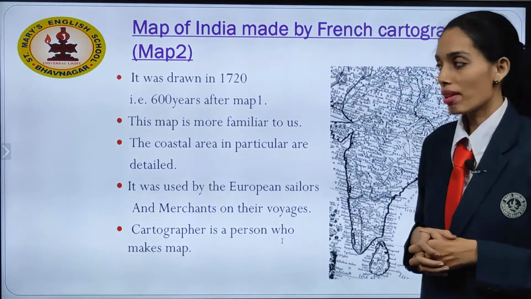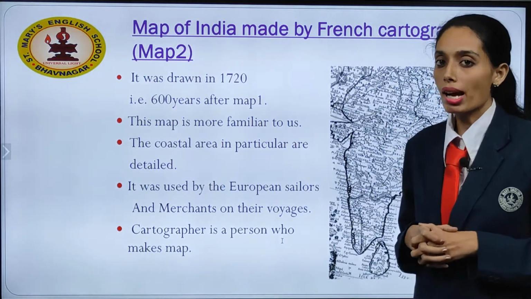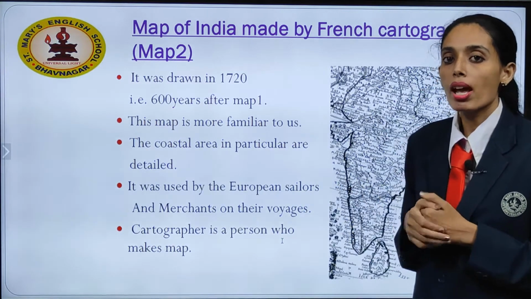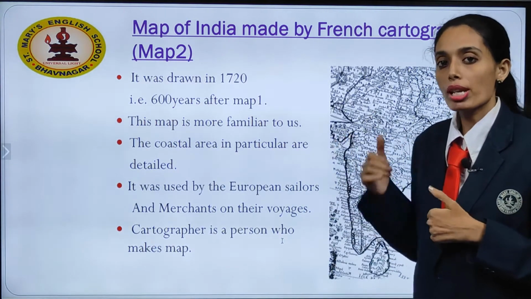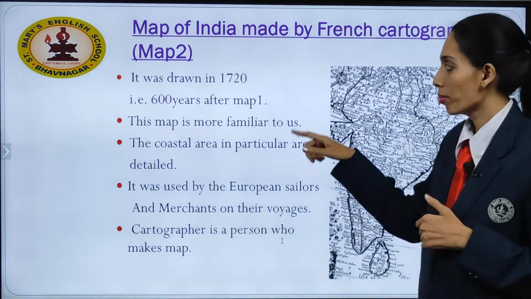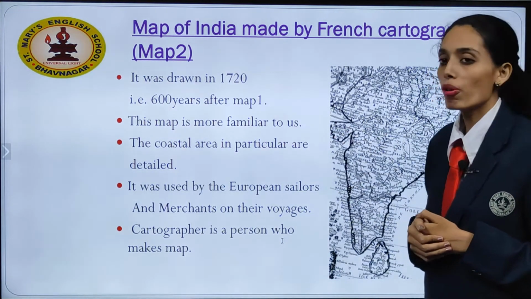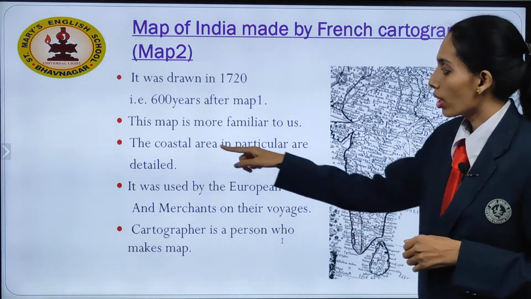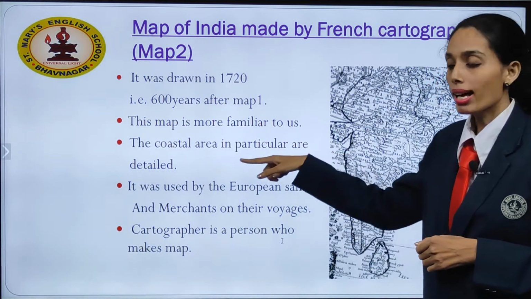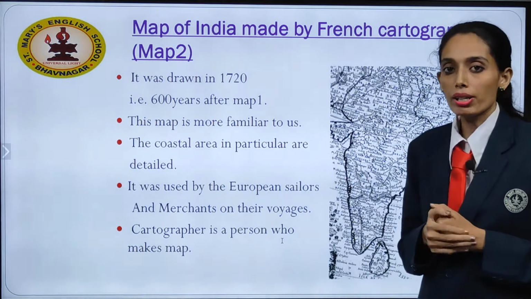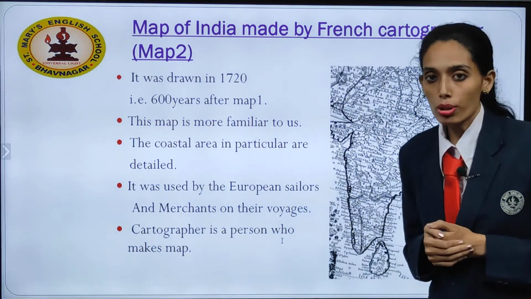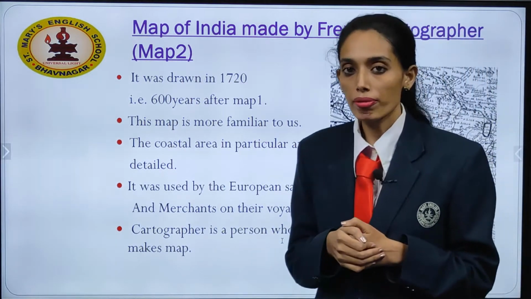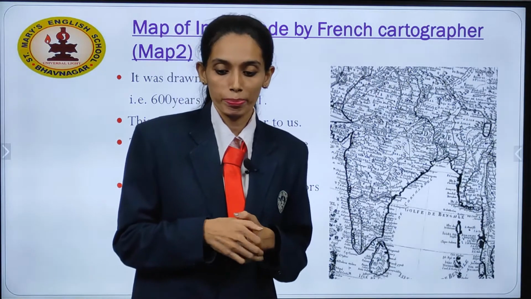It was drawn in 1720, that is 600 years after map 1. Al-Idrisi had made the first map. After 600 years, the French cartographer Guillaume Delisle made this map. This map is more familiar to us because it looks exactly like the present day map. The coastal areas in particular are detailed. It was used by European sailors and merchants for their voyages. Who is a cartographer? A cartographer is a person who makes maps.